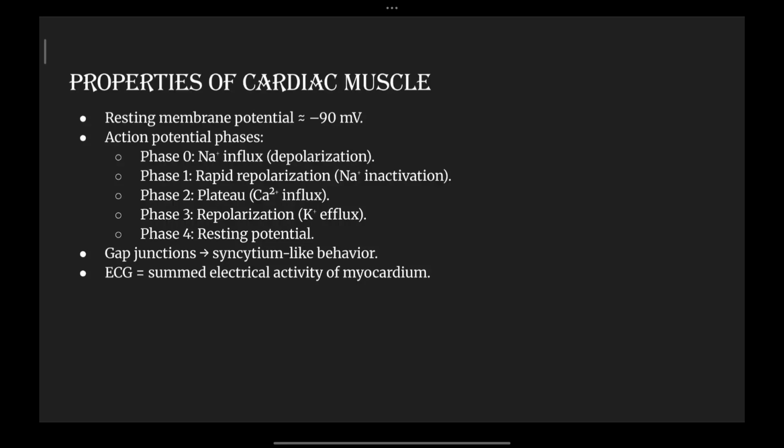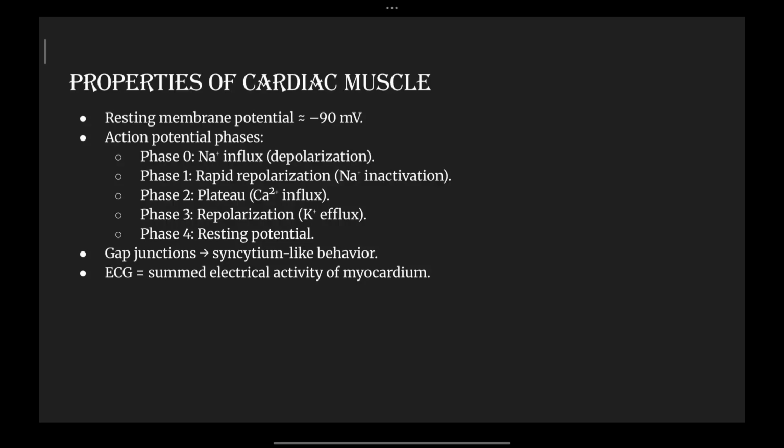At phase 3 the repolarization takes place, where potassium is removed from the cells, and there is a resting potential once the depolarization followed by repolarization takes place. The gap junctions act as a syncytium, allowing the influx of calcium ions and sodium ions, as well as removal of the potassium ions. So that is the work of gap junctions.